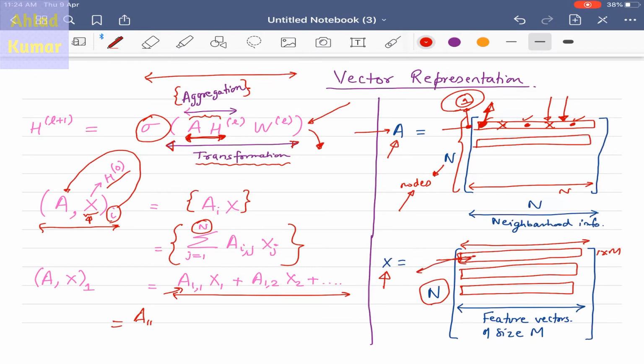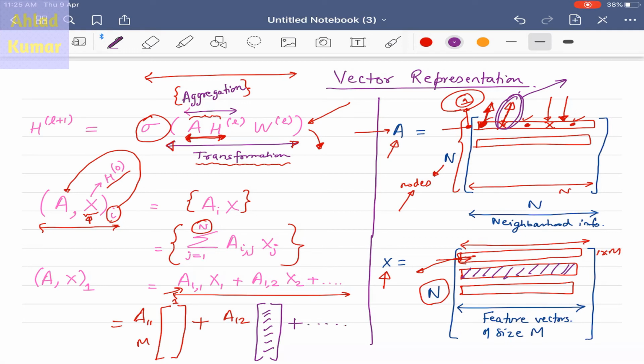So we will take this and we will multiply it with a11. This feature matrix is m cross 1. Then a12, which is this one, and you multiply this with this feature matrix. So this will be the second feature matrix, and you go on like this.